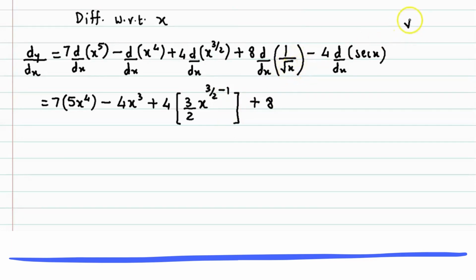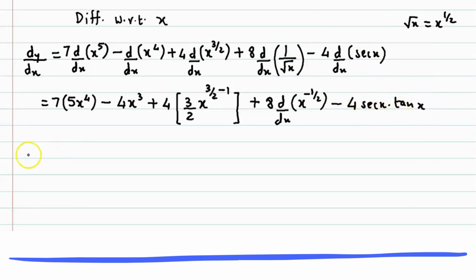by, see, root x could be replaced by x raised to half, and if we take the reciprocal, then we obtain x raised to negative half. So we replaced root x by x raised to half and then took its reciprocal, so it changes to x raised to negative half, minus 4 times. Now derivative of sec x is sec x into tan x.